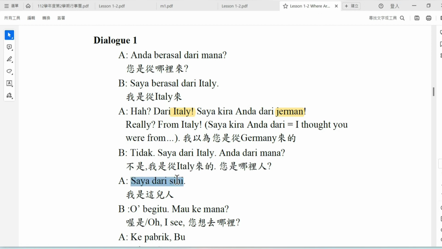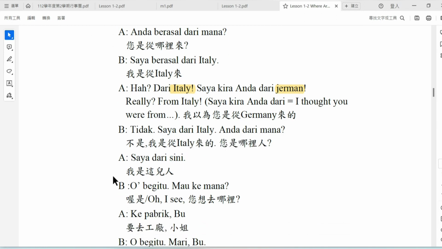I come from here. When new students don't understand what here means, it is sometimes because the people may be talking in Taiwan. It means here is Taiwan. If they're talking maybe in Australia, maybe they are Australian people.